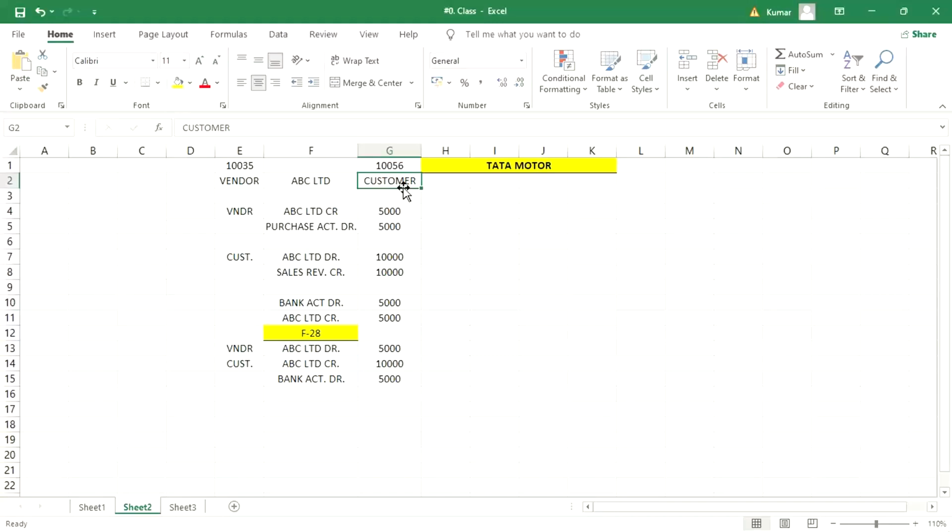Anyone is having any idea? So we can clear that accounts payable and account receivable in one payment. We can clear, right? Yes, sir. If you don't link, then we need to do that separately for vendor and customers.